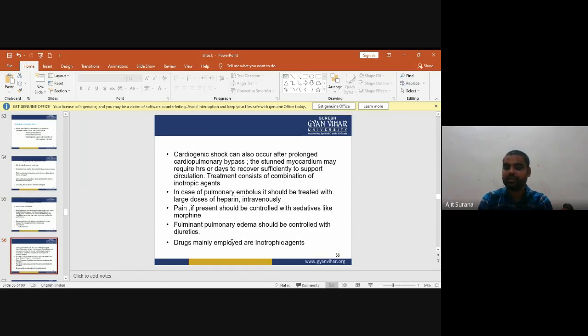In case of pulmonary embolism, it should be treated with large doses of heparin intravenously. Pain, if present, should be controlled with sedatives like morphine. Fulminant pulmonary edema should be controlled with diuretics, and the drugs mainly employed are inotropic agents.